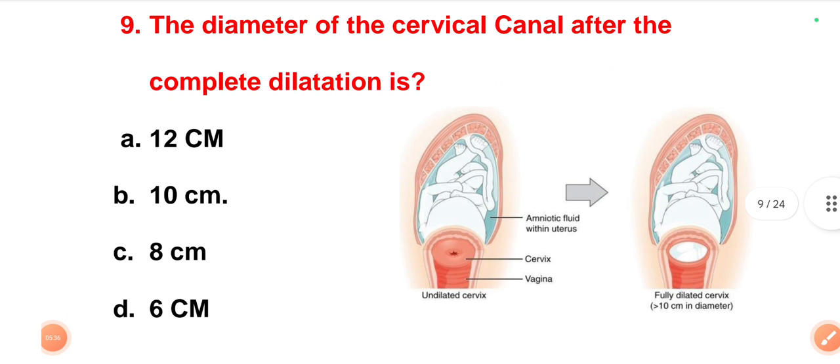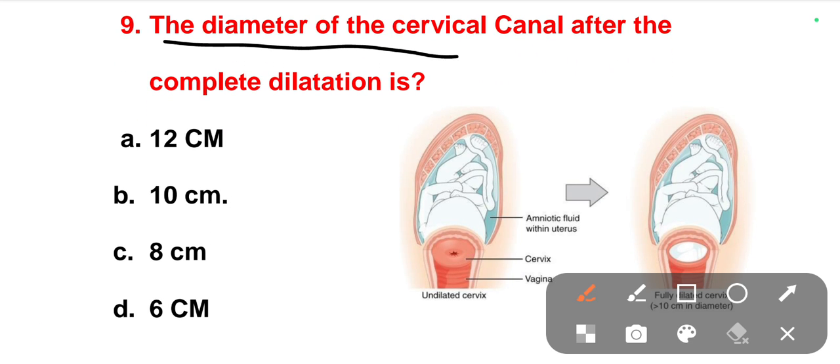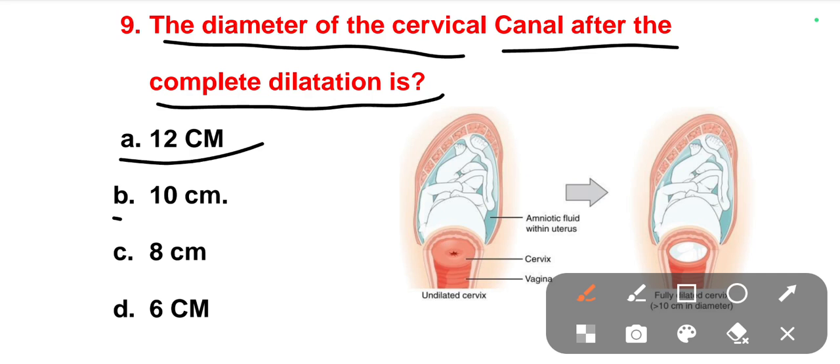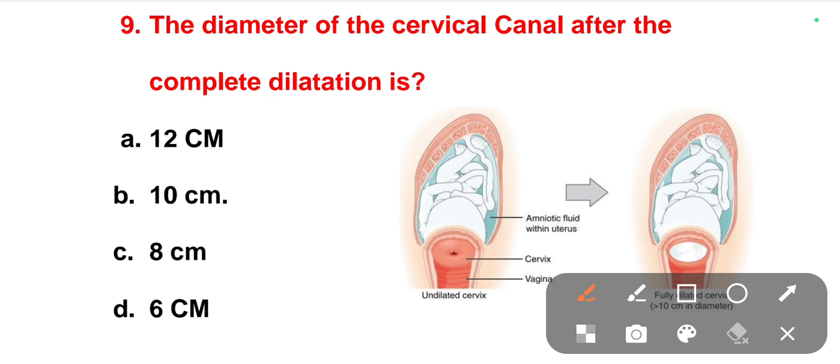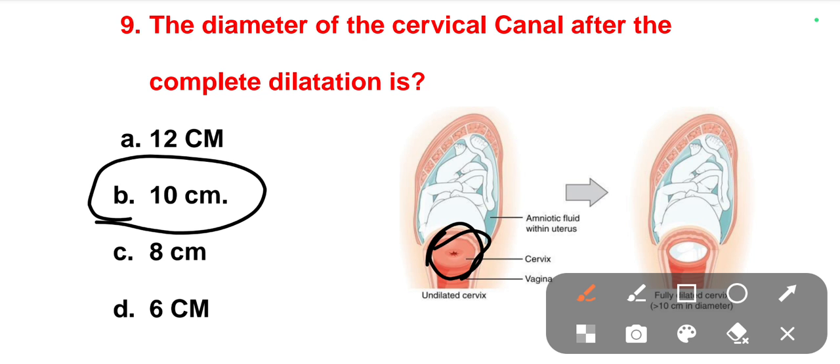The next one is: the diameter of the cervical canal after complete dilatation. Before expulsion of the baby, the first stage of labor is cervical dilatation. So what is the normal diameter of complete cervical dilatation? Options are 12 centimeters, 10 centimeters, 8 centimeters, 6 centimeters. The right one is 10 centimeters. This is the cervix, and here we can see the dilatation. This is 10 centimeters.